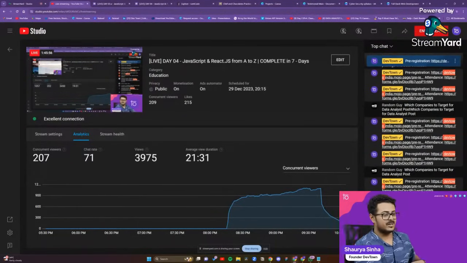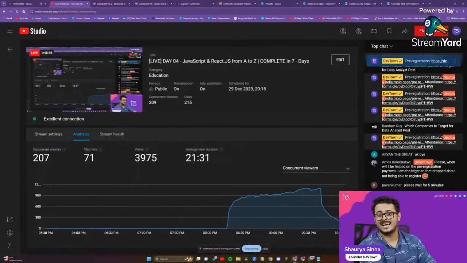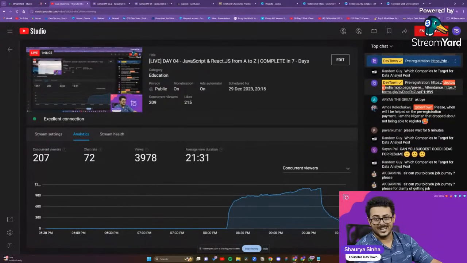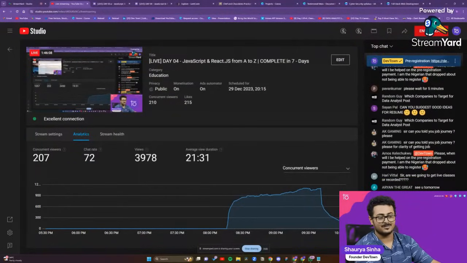Which companies to target for data analyst post? Every company has a data analyst post. You don't get to choose which company to target and which not to. Your job is to apply at every one of those companies.